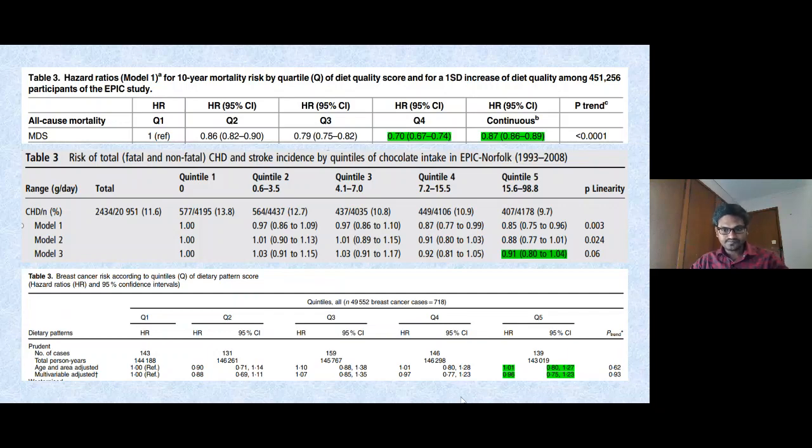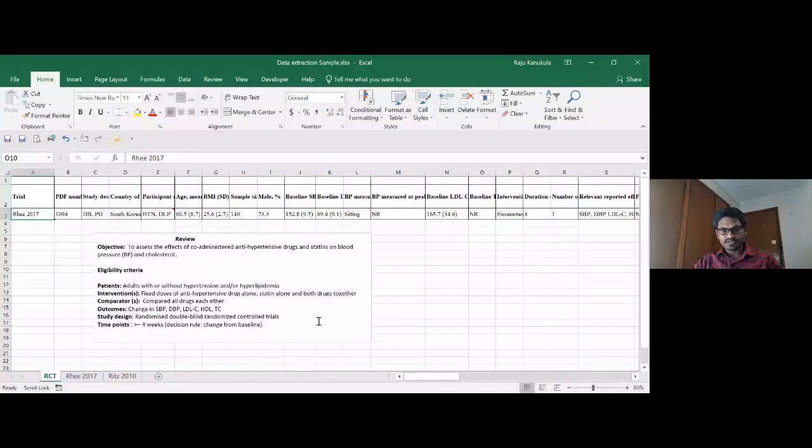Okay. You can stop screen share and then share once again. So I think, can you see it now? Yes. So this is the study RE 2017.